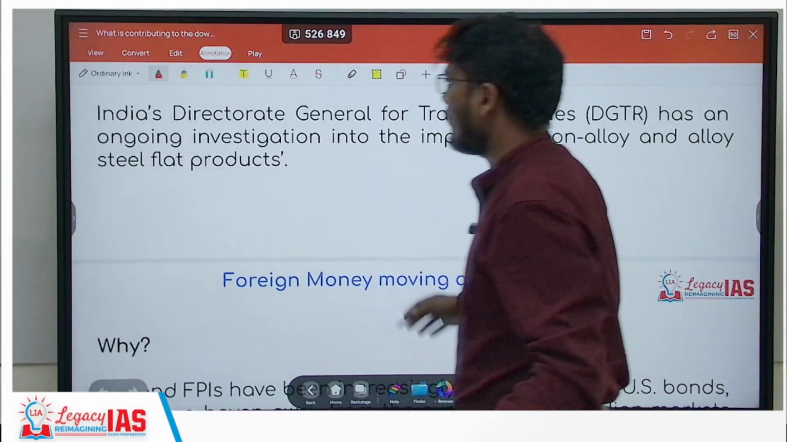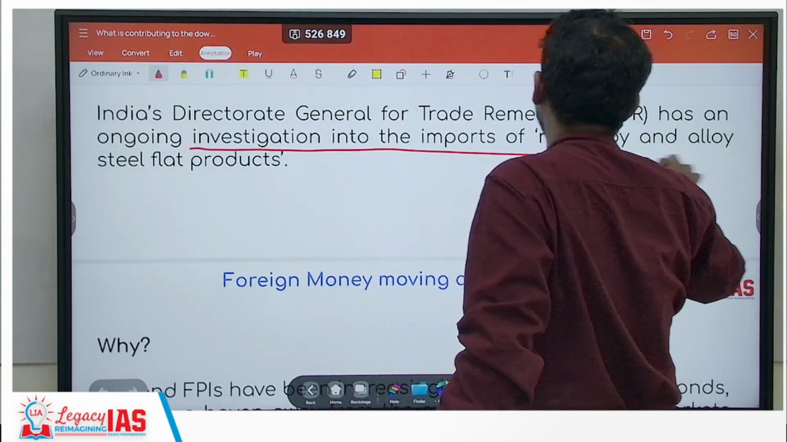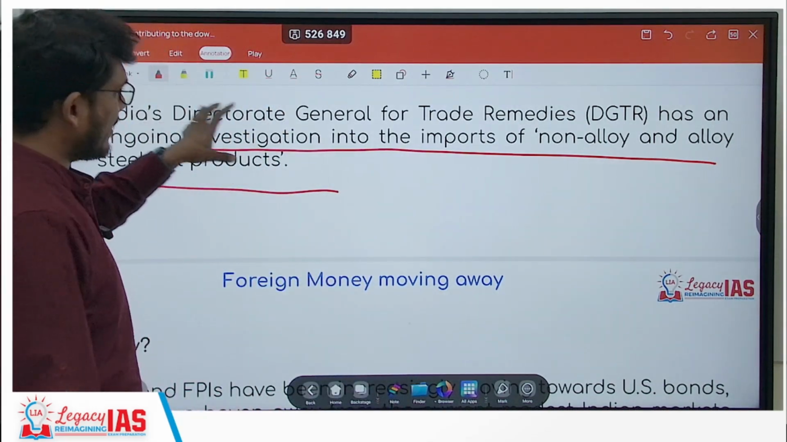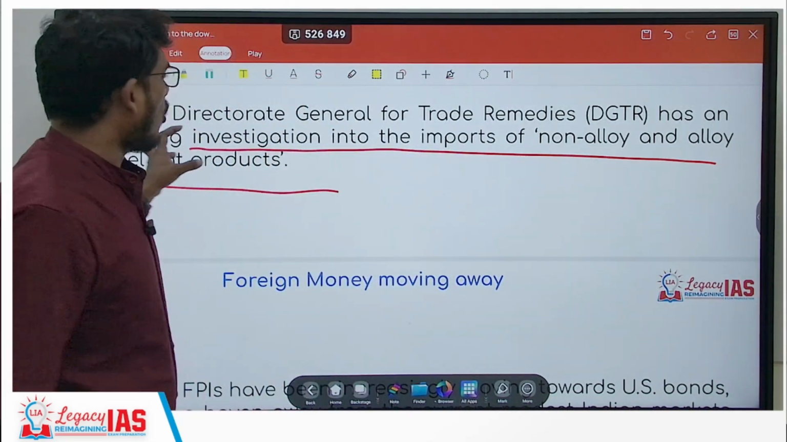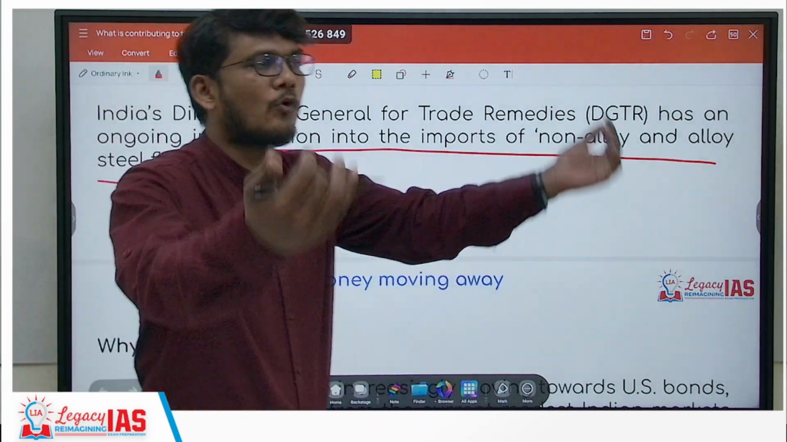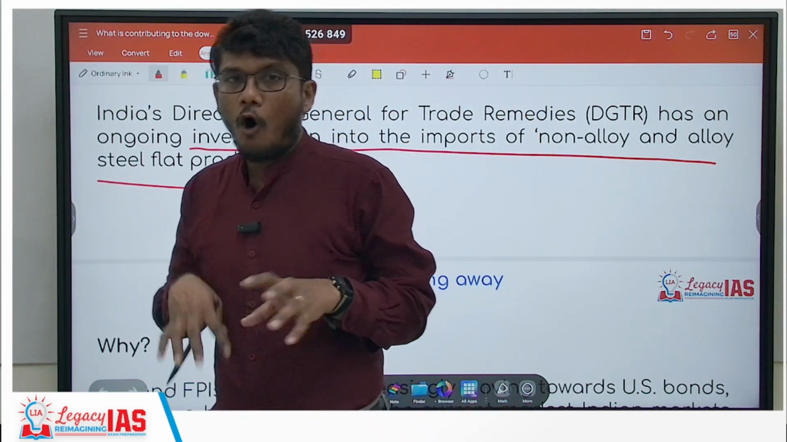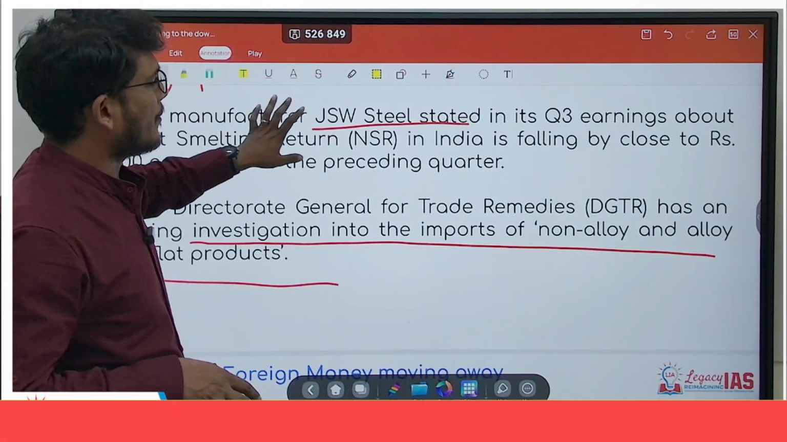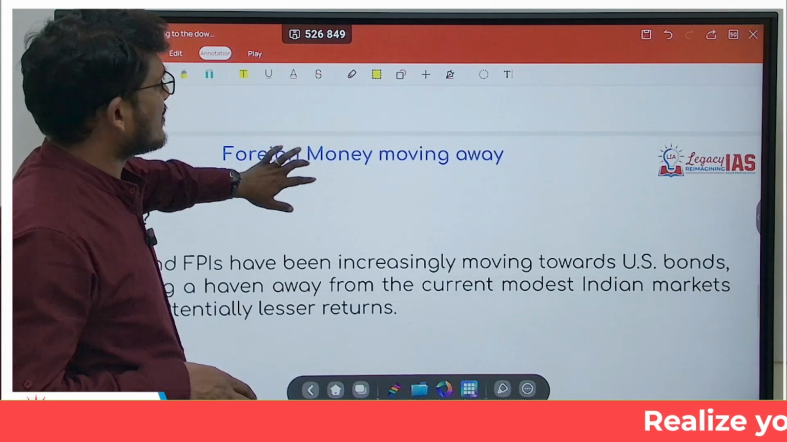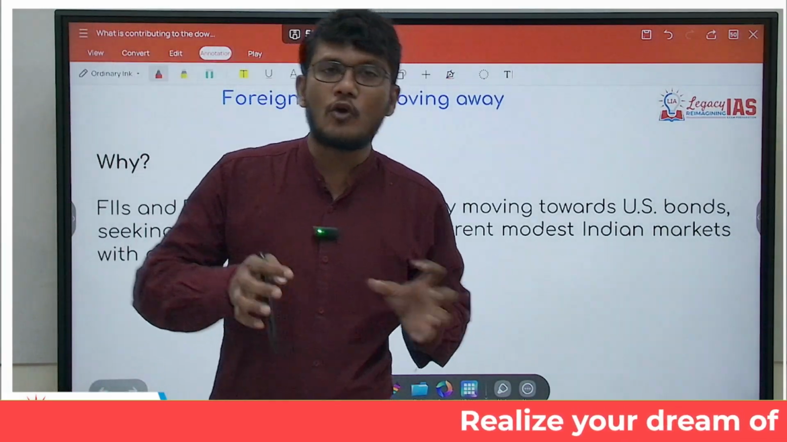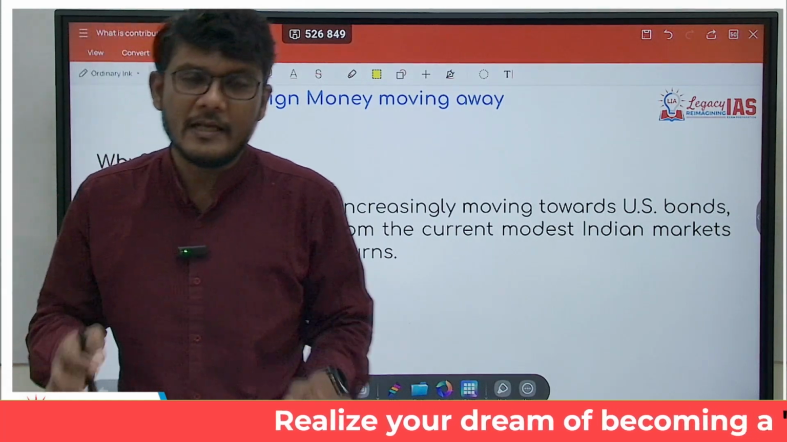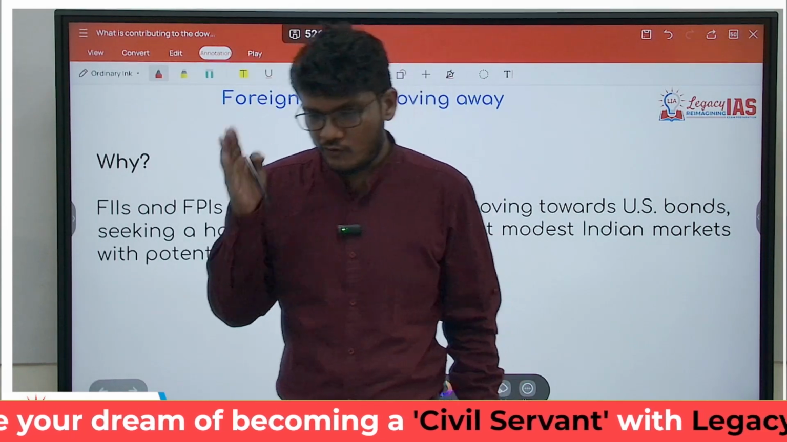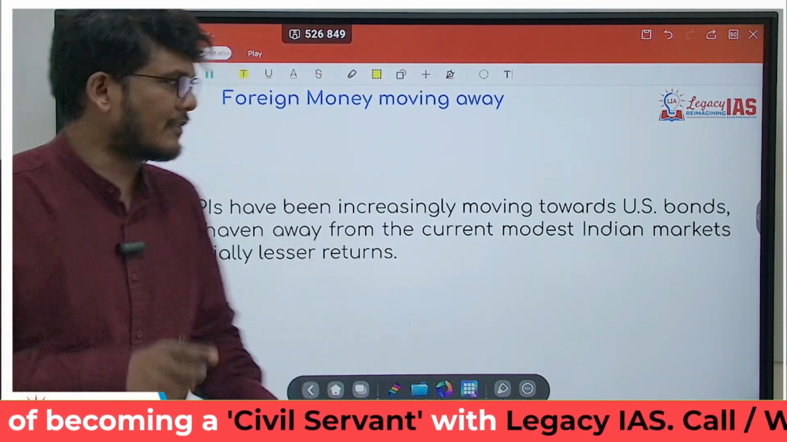Another thing over here was the ongoing investigation into imports of non-alloy and steel products. India's Director General of Trade Remedies had an ongoing investigation with respect to the imports that are coming to India, right? All those things were happening, at the same time the directive of Donald Trump has come. The industry is, as such, not doing terribly, it's just that it is not growing faster, so it needed a push, but that push seems more difficult in such a scenario after the directive.